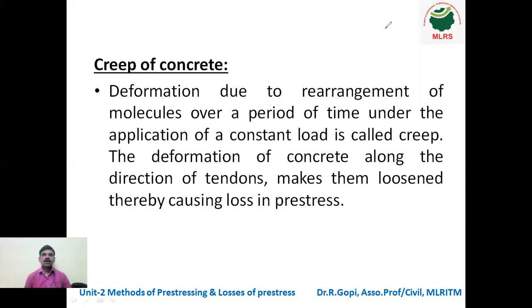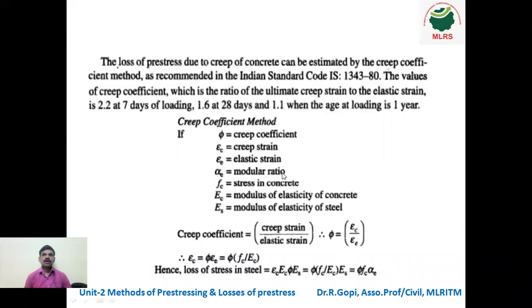So how to calculate creep of concrete? There is a formula, and also in the IS 1343 code they give the creep coefficient. The loss of pre-stress due to creep of concrete can be estimated by the creep coefficient method recommended by the IS 1343 code. The creep coefficient is the ratio of ultimate creep strain to the elastic strain.